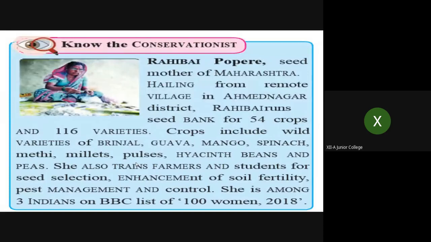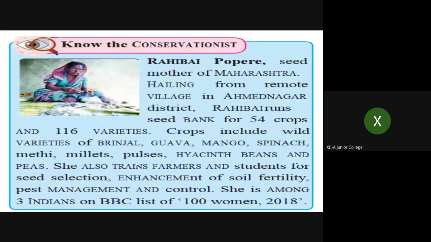Crops include wild varieties of brinjal, guava, mango, spinach, methi, millets, pulses, hyacinth beans, and peas. She also trains farmers and students in seed selection, enhancement of soil fertility, pest management, and control. She is among three Indians on the BBC list of 100 women in 2018. See, so brave, isn't it? So this is a very good example.